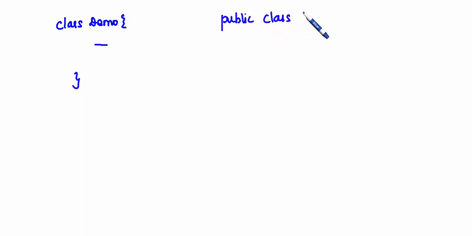Say for example, you have a class, class demo, and you're writing some code over here. Next you have one class called public class A. Here you are declaring the access modifier to be public, but here you are not giving any access specifier, so this is said to be default. And this is said to be the public access specifier.